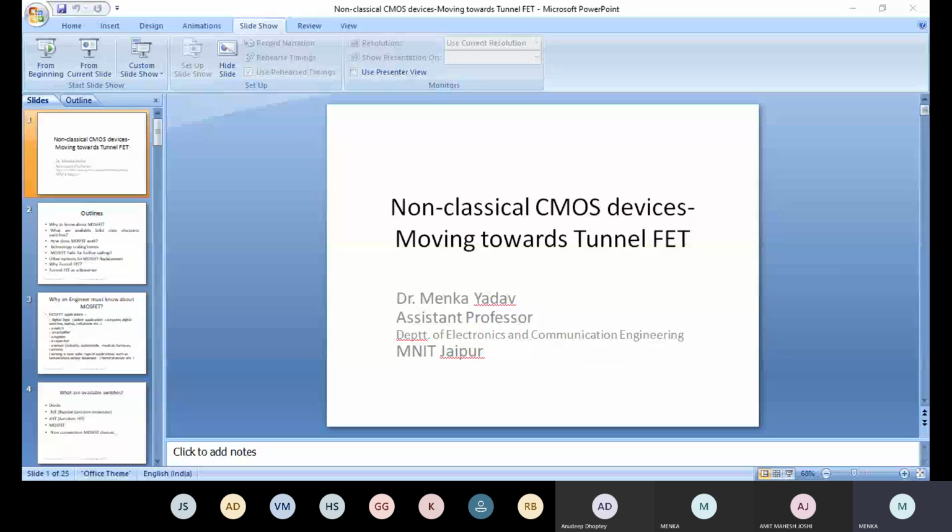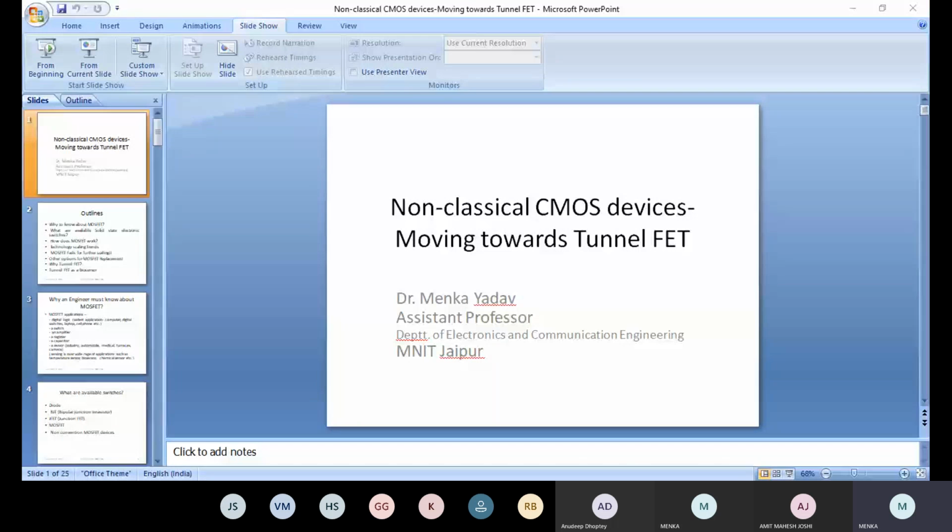Other options for MOSFET replacement, in the current scenario. Then in the last, I will be covering why we should use tunnel FET and how it will be working, and then I will give an example of a biosensor. So it will be a quick review for new people, even for UG students, PG students, and faculty members also. I kept all these things in mind and prepared the PPT in that manner.